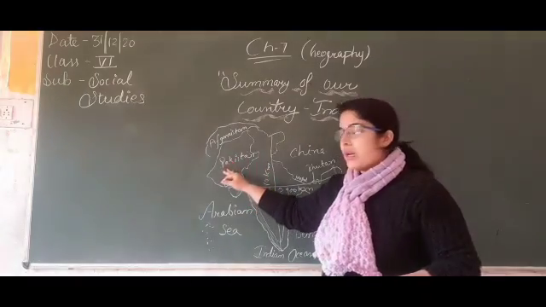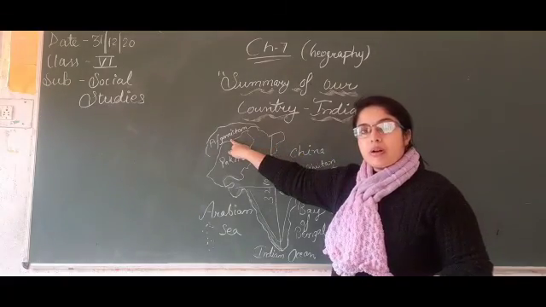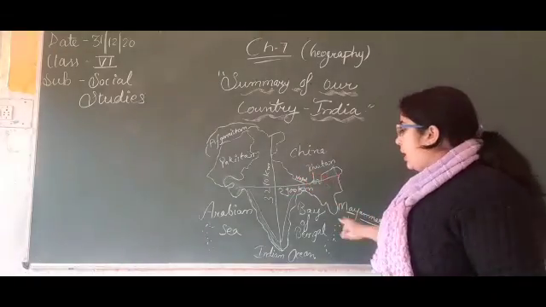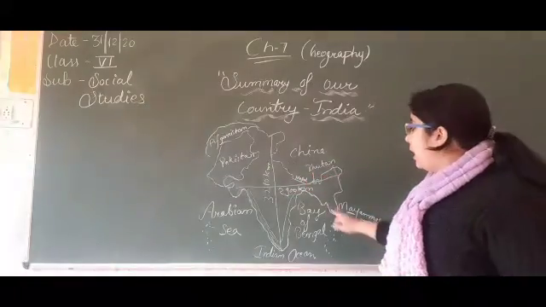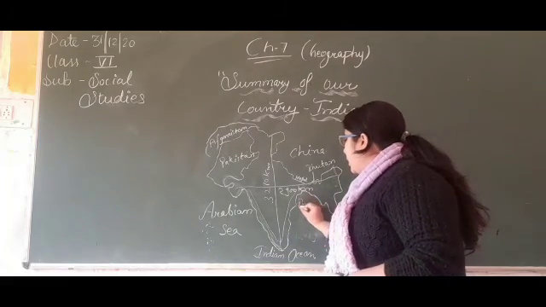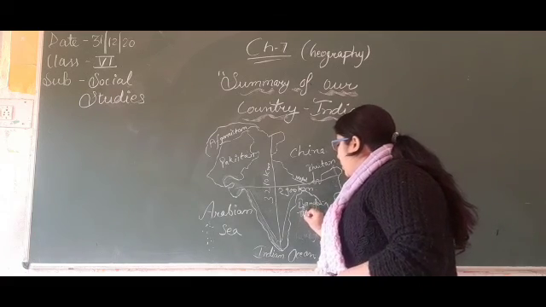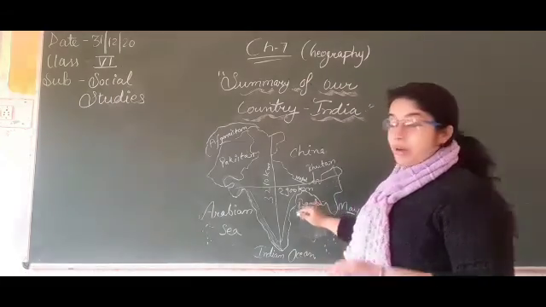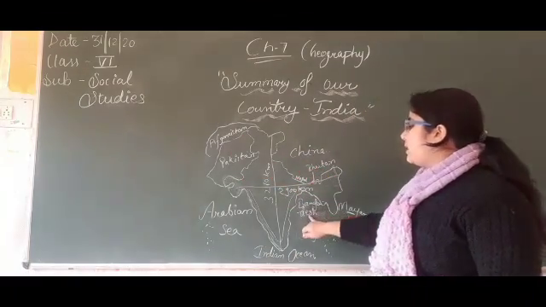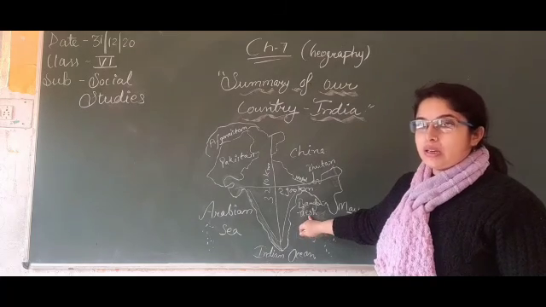First one is Pakistan, second one is China, then Afghanistan from the northern side, then Nepal, Bhutan and Myanmar. And the next one, sorry, I forgot that, is Bangladesh from here. So total 1, 2, 3, 4, 5, 6 and 7. These are the 7 countries which share their boundaries with India.